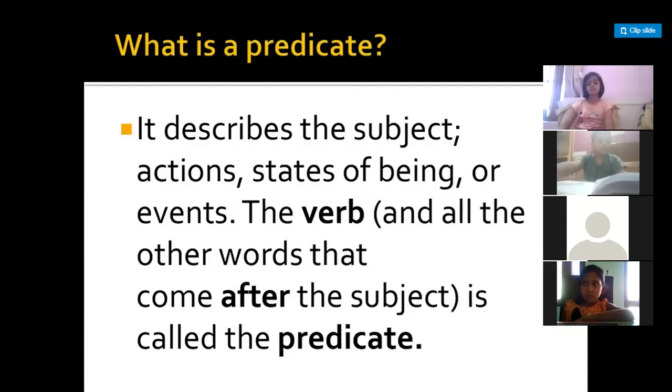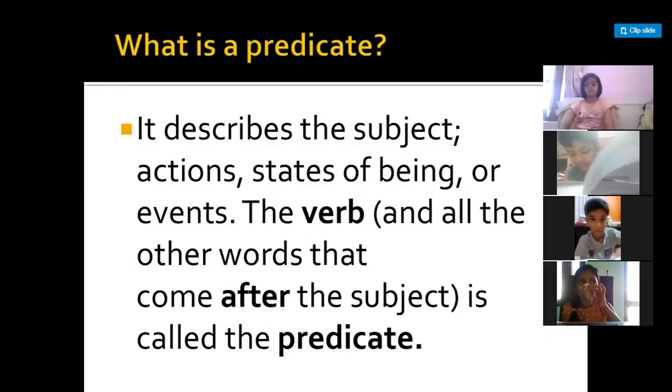Like I said, "The baby is smiling." The baby is the subject, and what the baby is doing is smiling, so "is smiling" is your predicate. The second thing to remember is that the subject is always a noun or a pronoun. Like I said, the baby: baby is a noun. If I say "He is smiling," then he is your pronoun.